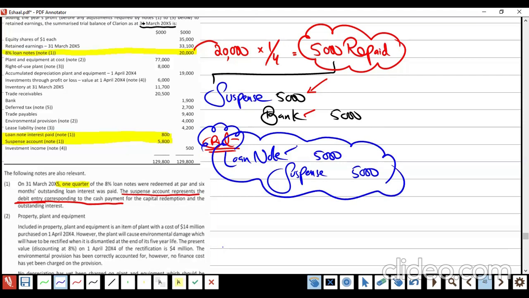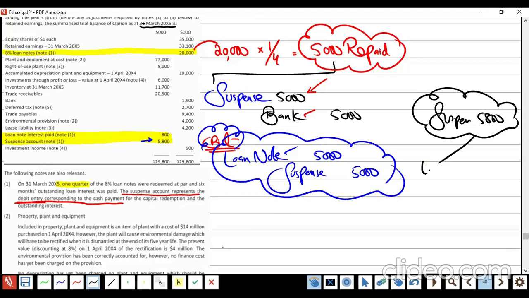Now, the suspense opened up in this question is not only with 5,000. The suspense here is with how much amount? 5,800. So out of the 5,000, we do have suspense for 5,800, right?